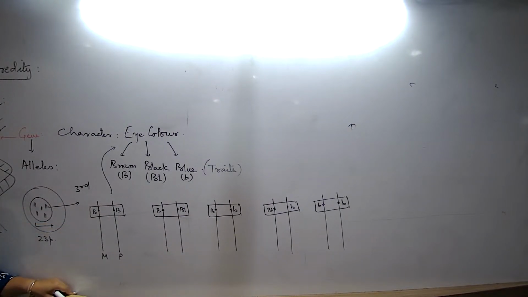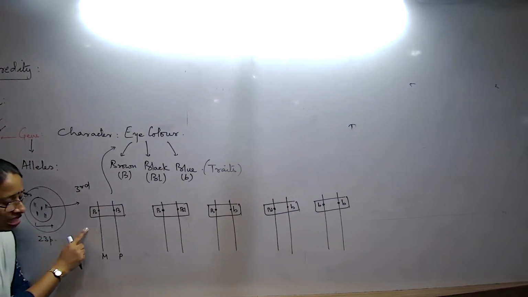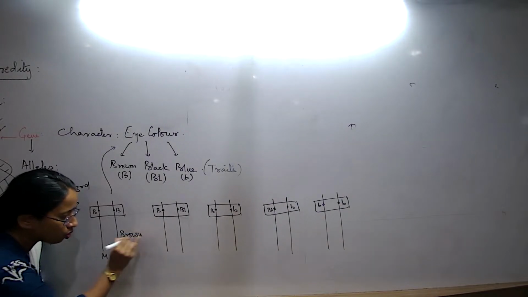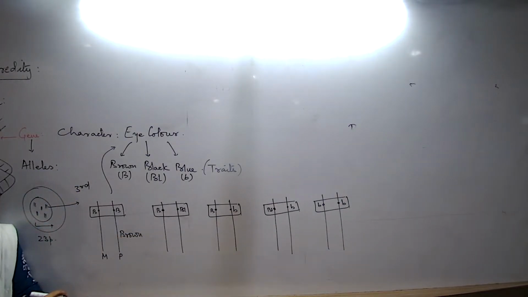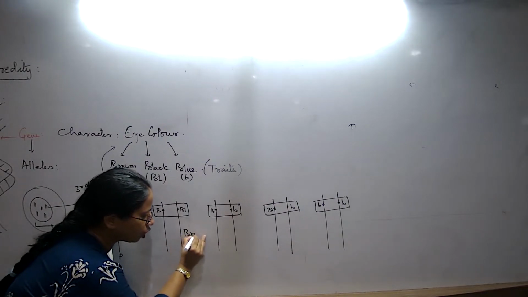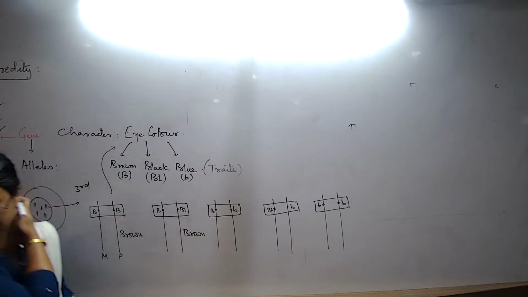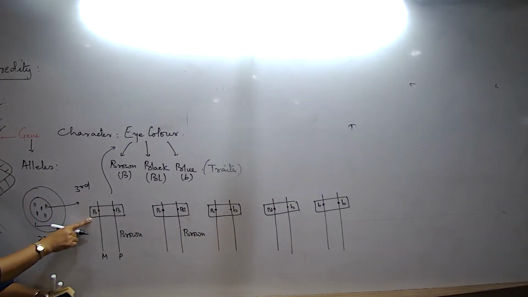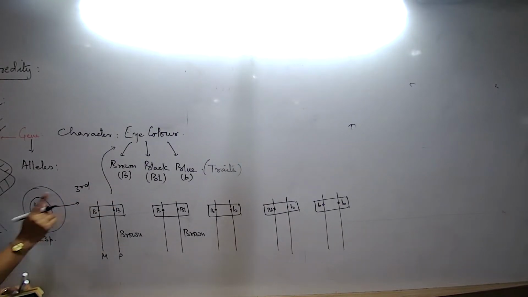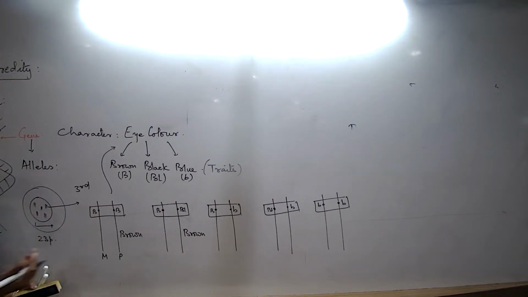Now, try to understand what could be the eye color in different situations. If this is the individual I come across, the eye color of this individual is brown. What about this side? Here also the eye color of this individual is brown. Why? Never mind, I'm talking about capital B being the allele responsible for the brownness, and both chromosomes have the same allele. So undoubtedly the color has to be brown.